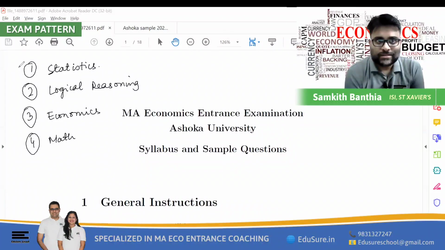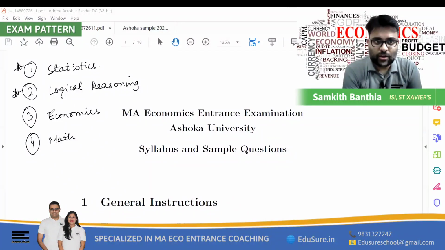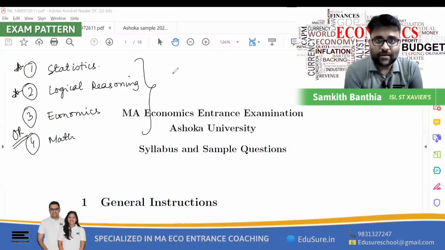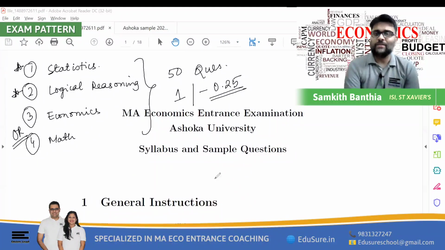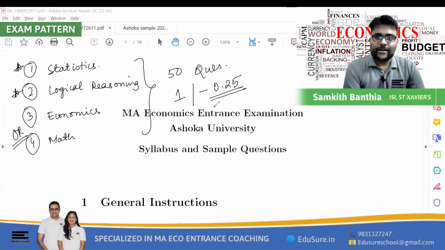Now, the statistics and the logical reasoning sections are compulsory. You will have a choice between the economics or the mathematics section. So it's either the third or the fourth section, and the choice is up to you. In total, there will be 50 questions. 1 mark each will be the positive, and minus 0.25 will be the negative marking in case you get an answer incorrect.